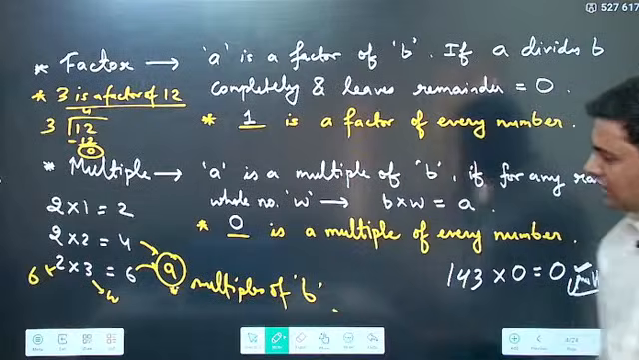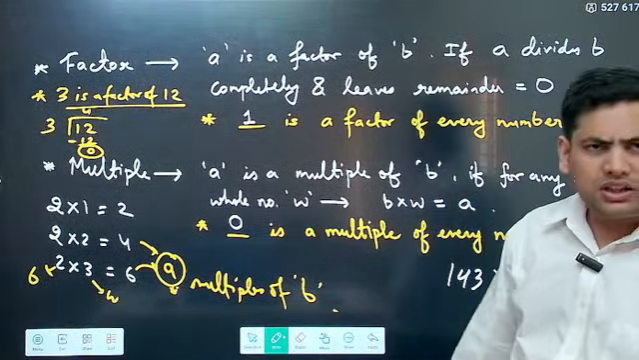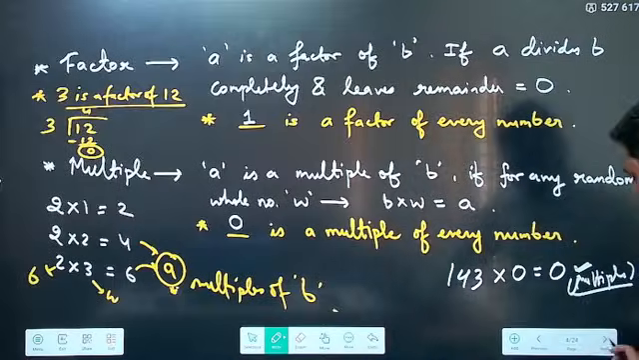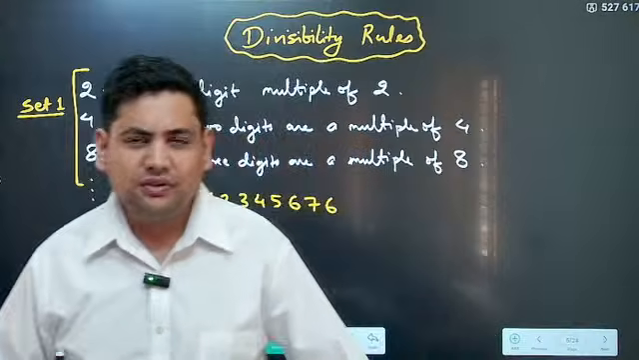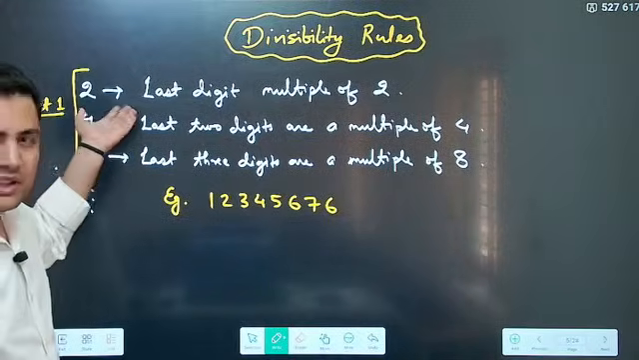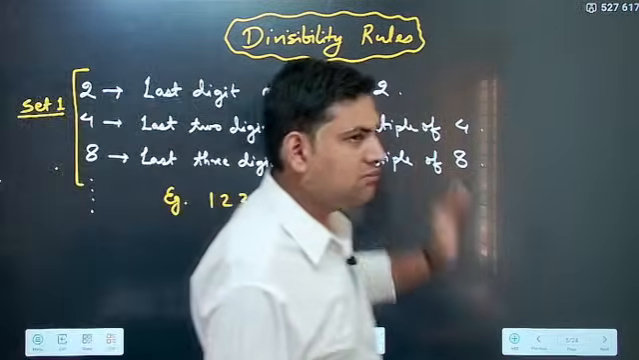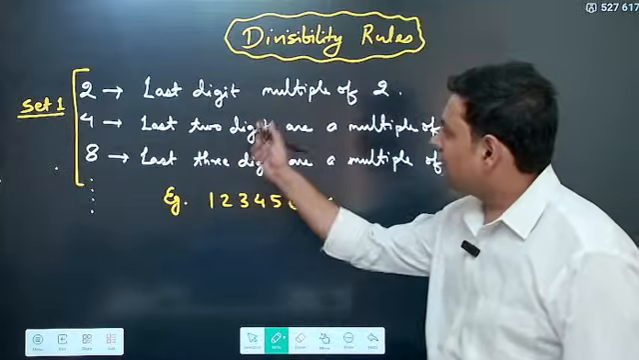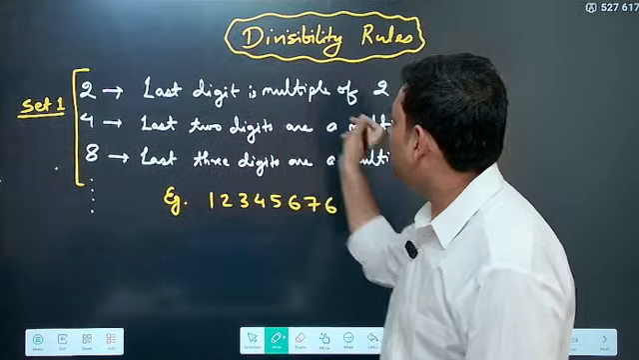Now if you understand this concept, then we can start learning about divisibility rules. Now this is the divisibility rule. I have divided this into 5 sets. This is set 1, which is the divisibility rule of 2, 4 and 8. For 2, the last digit is a multiple of 2.